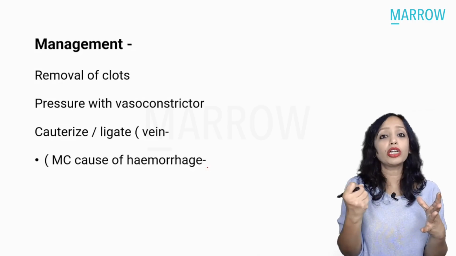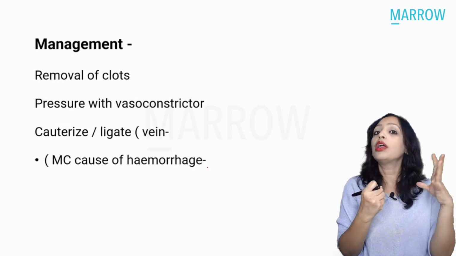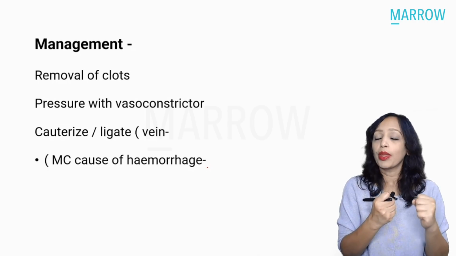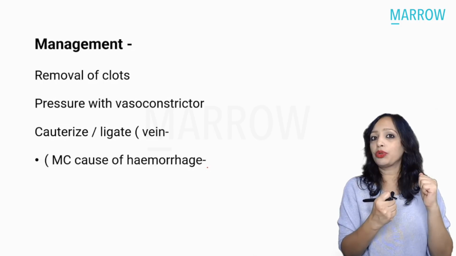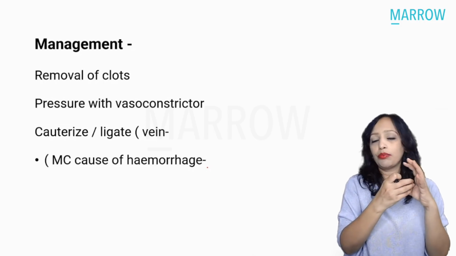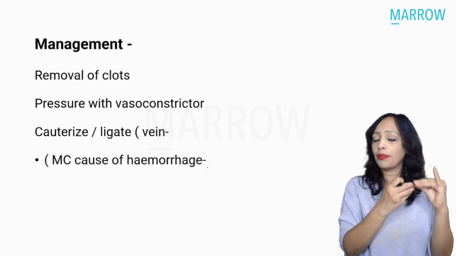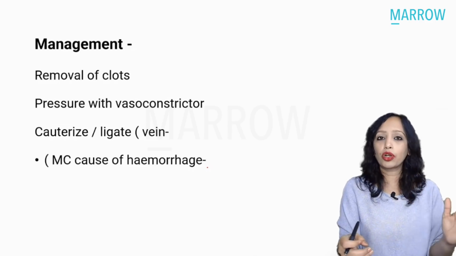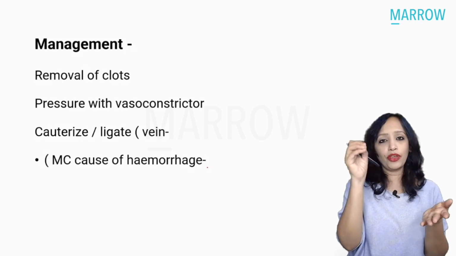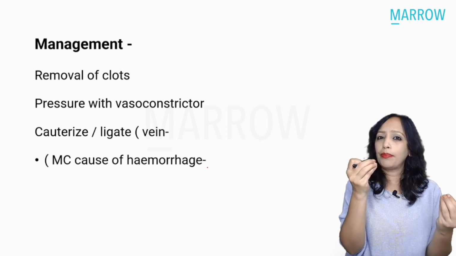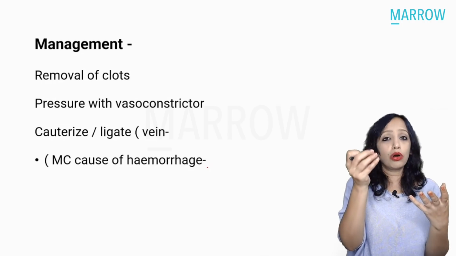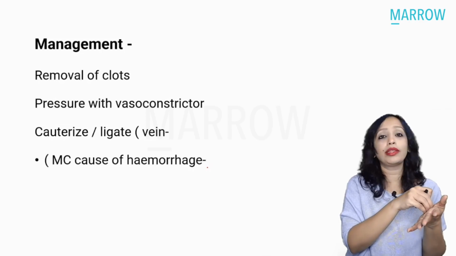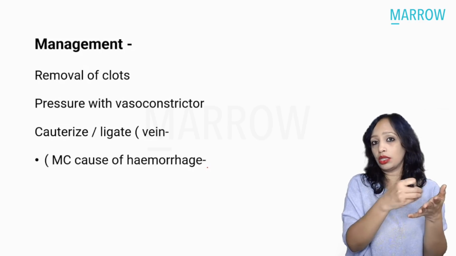Why you have to remove the clots? For contraction of the muscle to occur, for retraction of the blood vessel to occur, and for bleeding to stop. So the superior constrictor, for its clipping action, we do not need anything in between. For proper clipping action, we need the clots to be removed. So the first step is remove the clot, and then with a vasoconstrictor pack, which means that gauze or a cotton ball soaked in vasoconstrictor, you put pressure on that area where you're seeing is oozing.